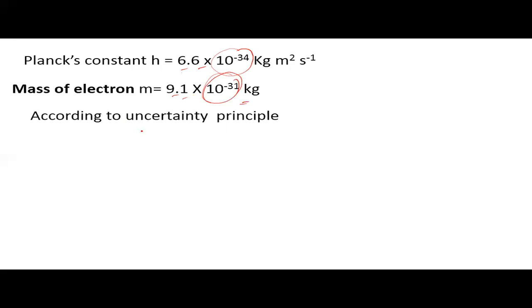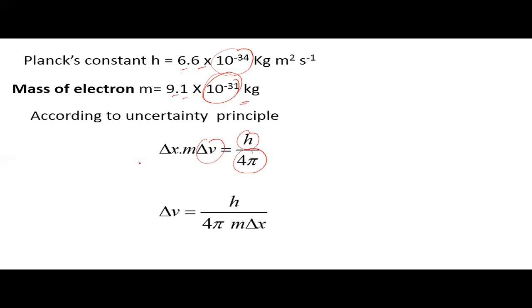According to uncertainty principle, delta x m delta v is equal to h upon 4 pi. We have to calculate uncertainty in velocity. Thus, equation becomes delta v is equal to h upon 4 pi m delta x.